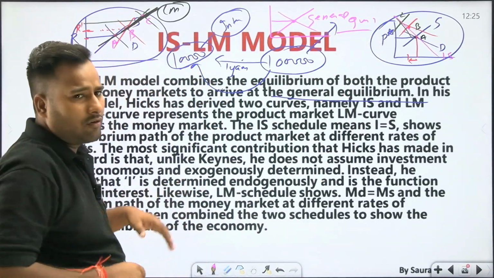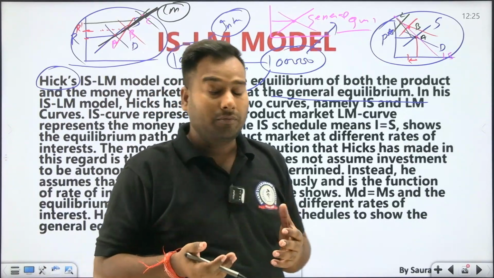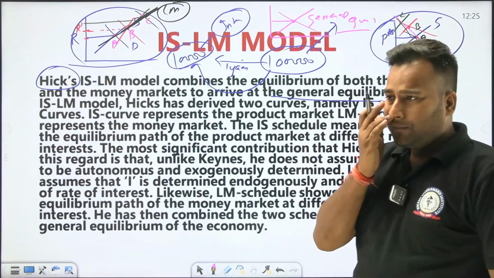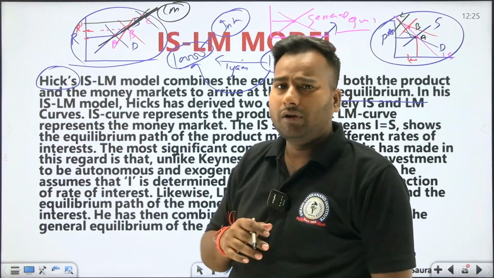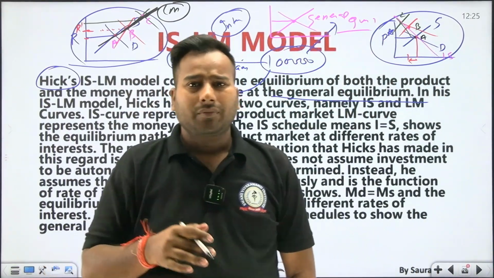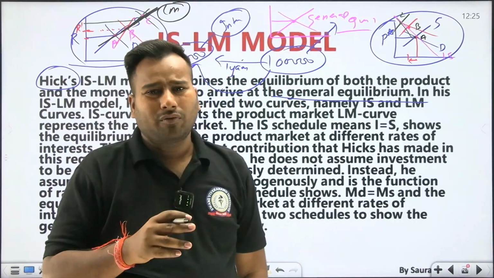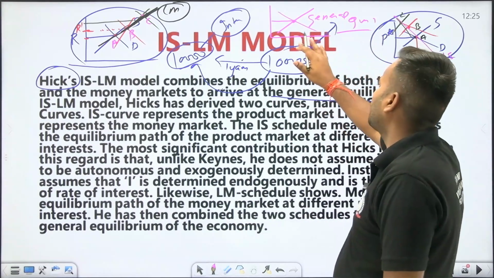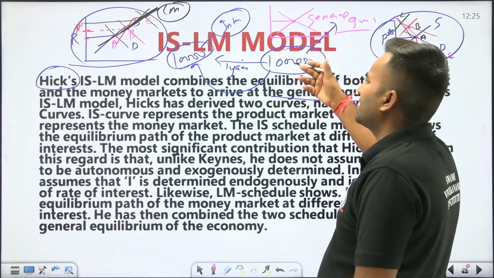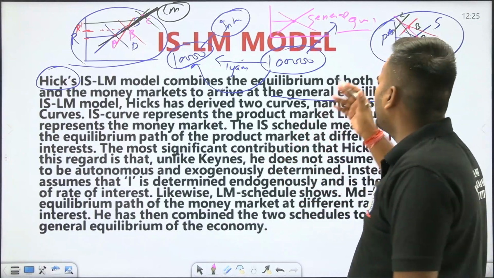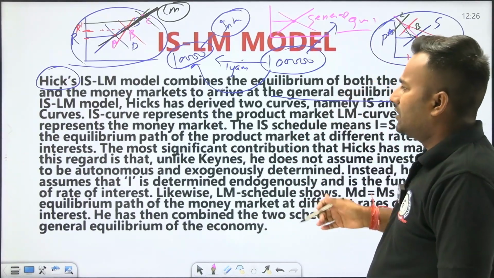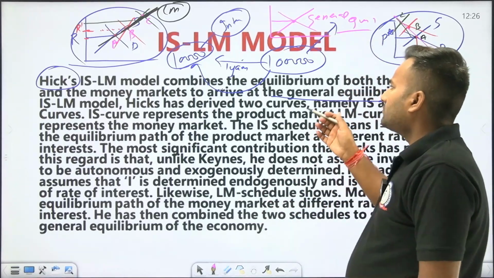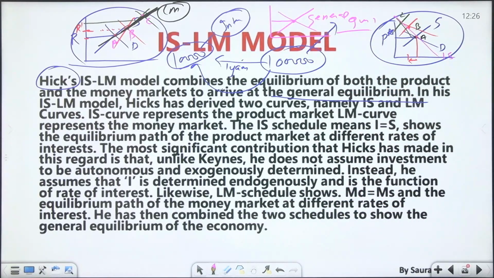So overall, what was the concept and what should be our goal, that I have spoken about on the first slide only. Because without having a particular goal, a particular aim, you may be walking but your motivation will be low. So now I have defined a goal for you, that is, what the IS-LM model actually is and how it works. The various scientists have given their various theories over there, and we will be discussing that.